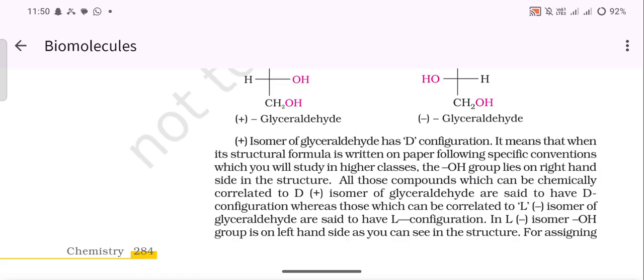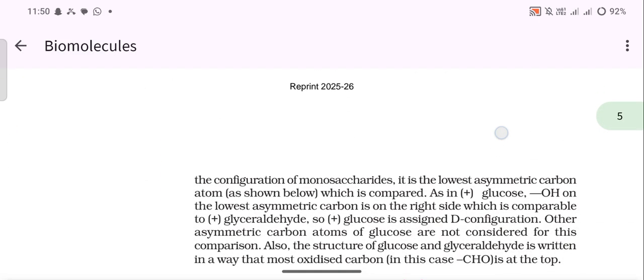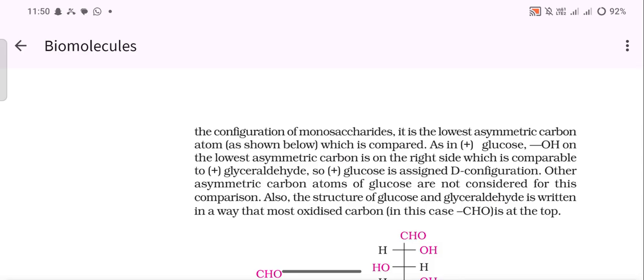All those compounds which can be chemically correlated to the D(+) isomer of glyceraldehyde are said to have D configuration, whereas those which can be correlated to the L isomer of glyceraldehyde are said to have L configuration. In the L isomer, the OH group is on the left hand side, as you can see in the structure. For assigning the configuration of monosaccharides, it is the lowest asymmetric carbon atom which is compared.